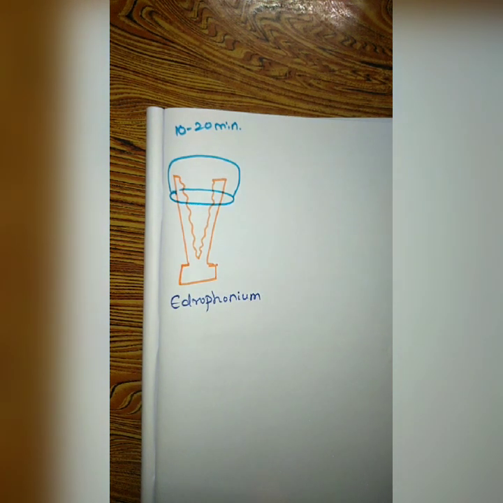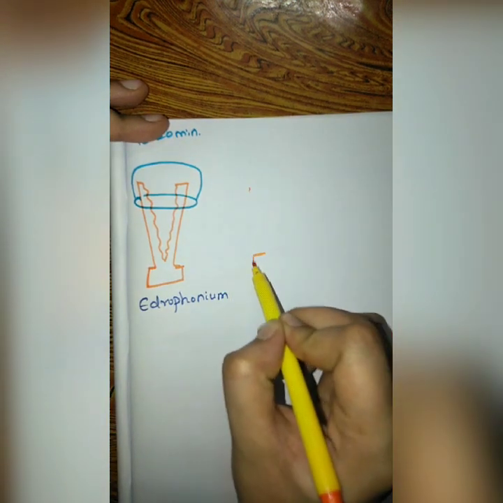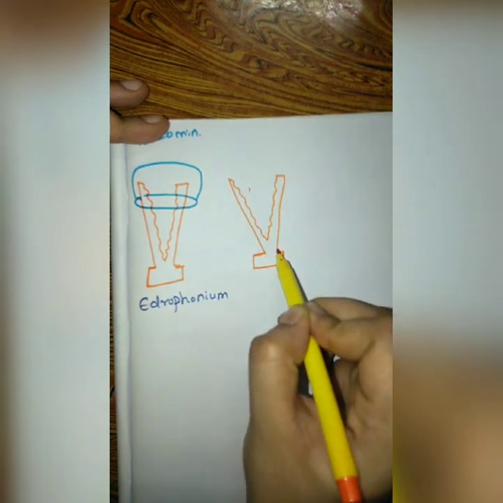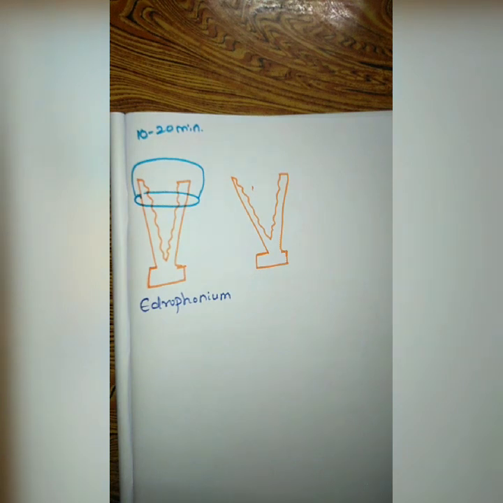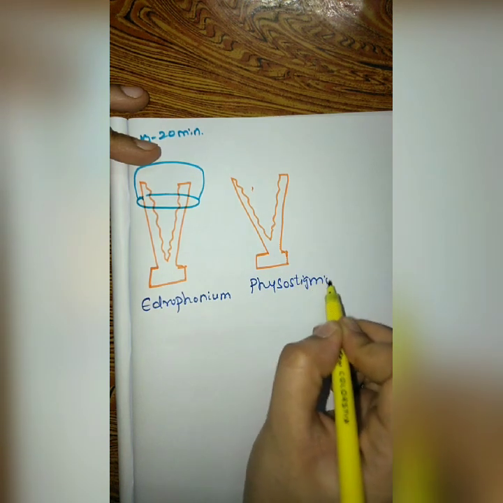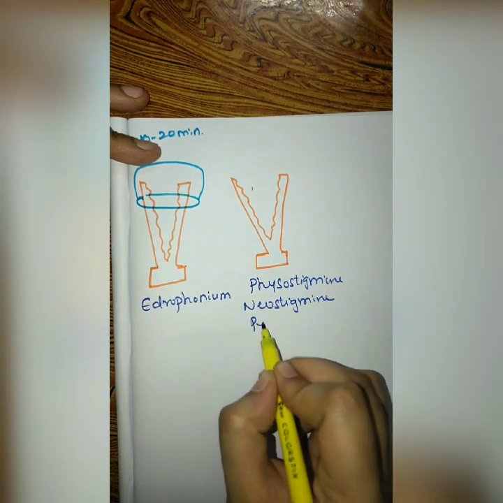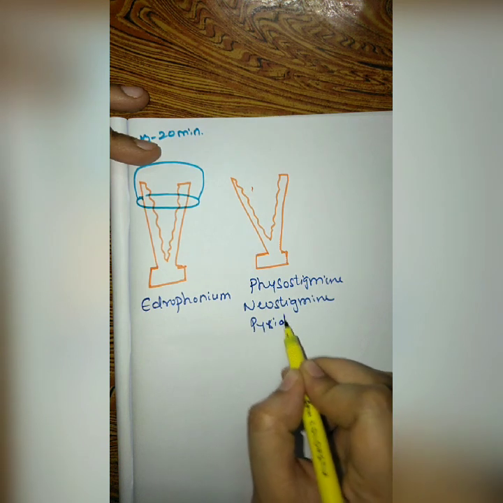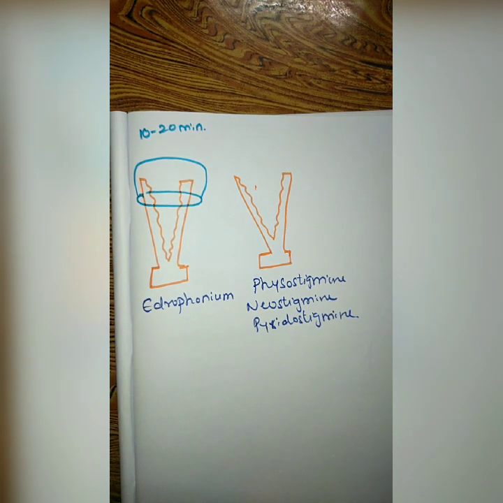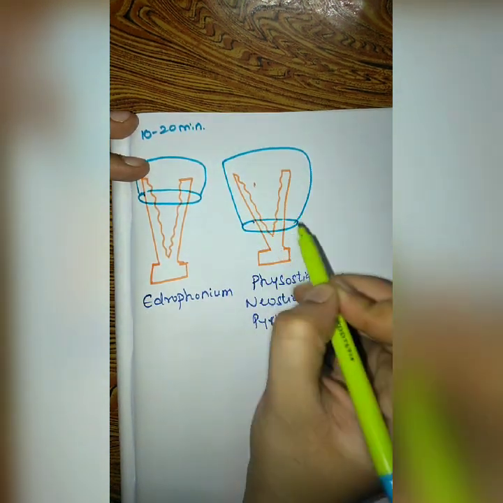Next, we see the action of physostigmine, neostigmine and pyridostigmine, how they will engage this enzyme, that is acetylcholine esterase. These agents will form a covalent bond with the enzyme.